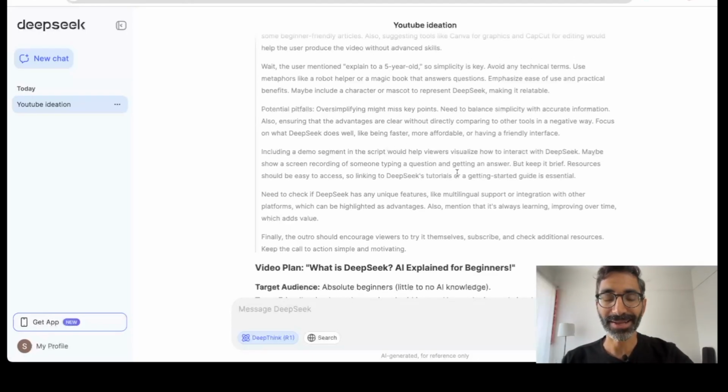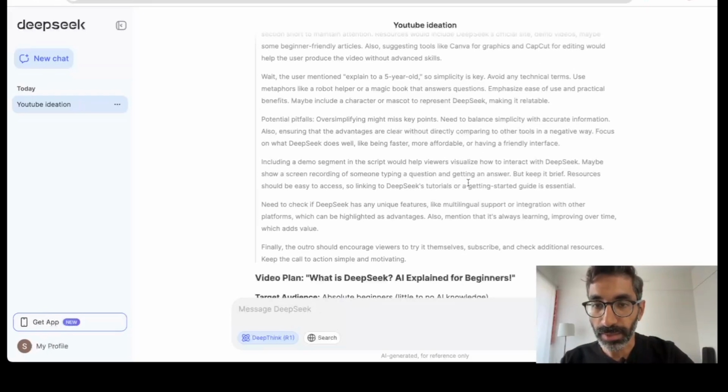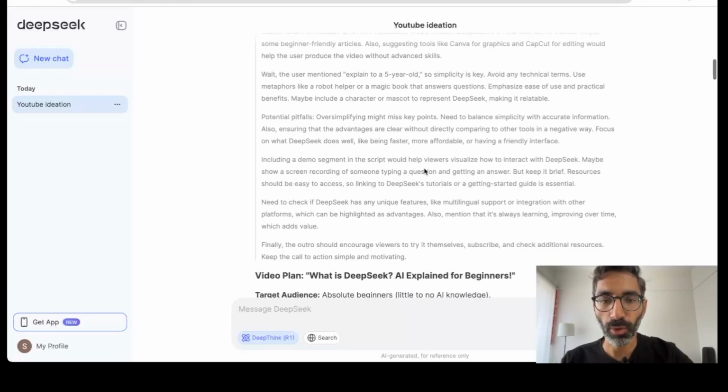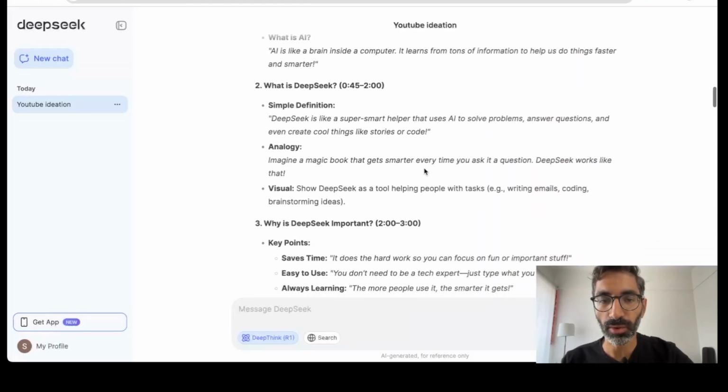But the thing that actually blew me away was actually the thinking that it's done, right? Because now look at this, right? Ensuring that the advantages are clear without directly comparing it to other tools in a negative way. So DeepSeek wants to emphasize the benefits of DeepSeek without putting down any of the other AI tools, which is pretty mind-boggling the way it's thought and written, all of that.